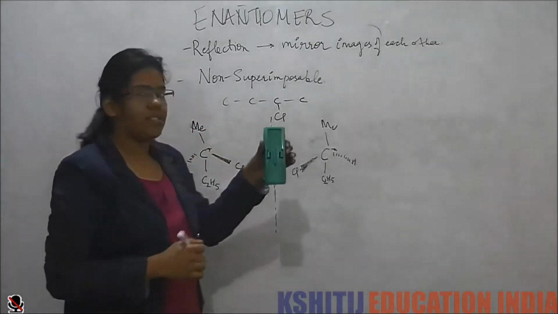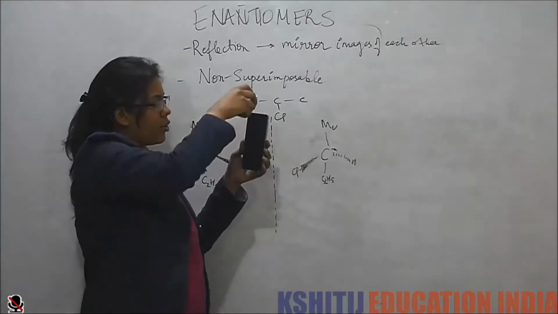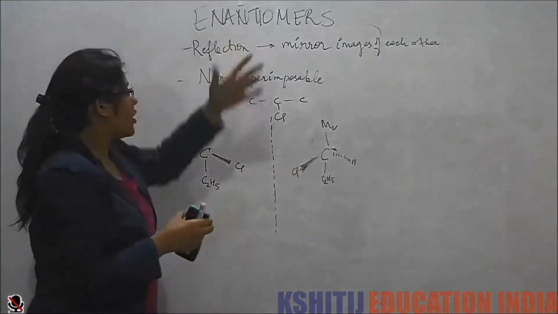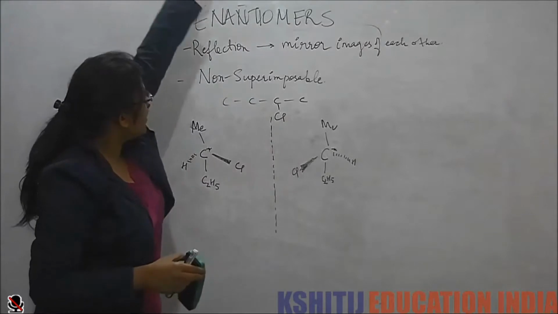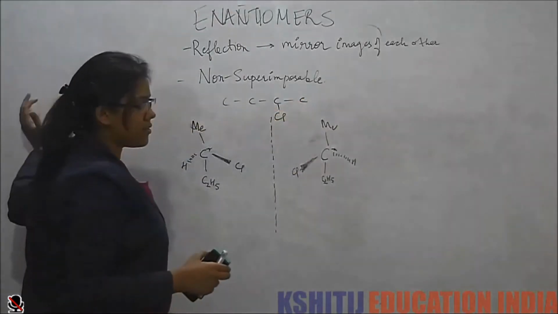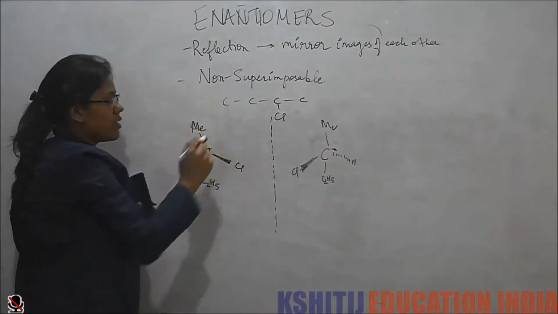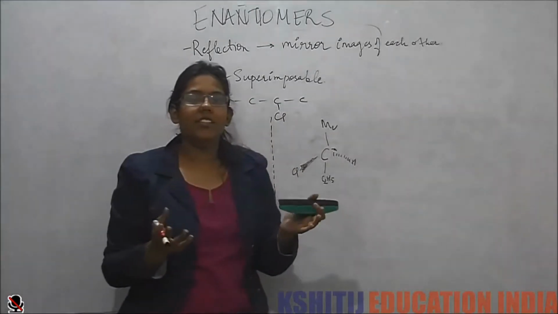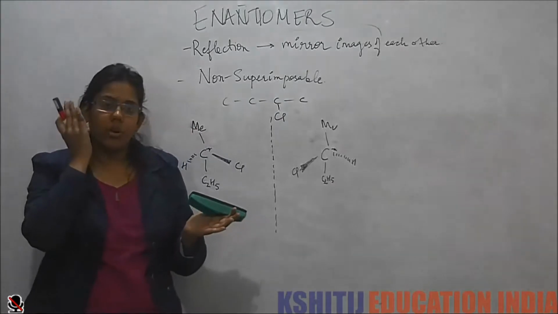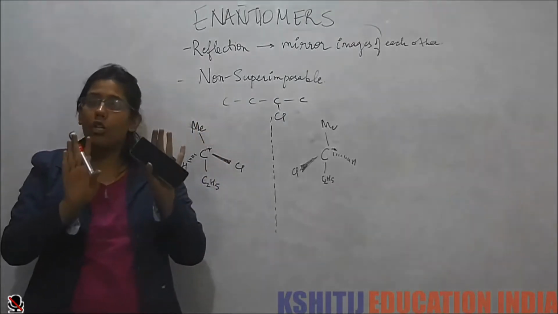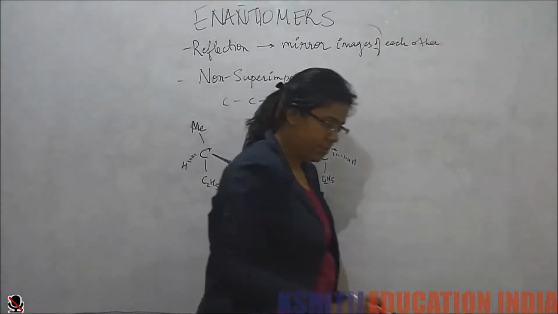So this duster is achiral because it has a plane. This board is achiral because again it has planes, so it is very symmetrical. But these molecules, our hands, our feet, they all are chiral in nature because they form non-superimposable mirror images.